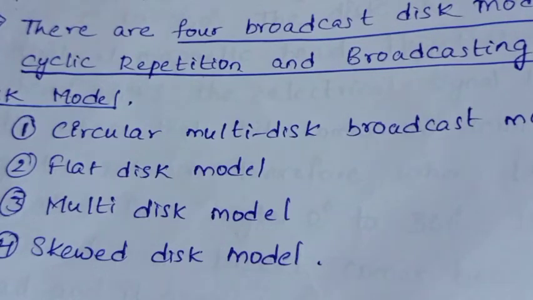In the previous class, we discussed cyclic repetition and broadcast models. The server needs to transmit the data to the mobile devices. Because mobile devices are not always connected to the internet, the server has to take care to transmit all the missing records.